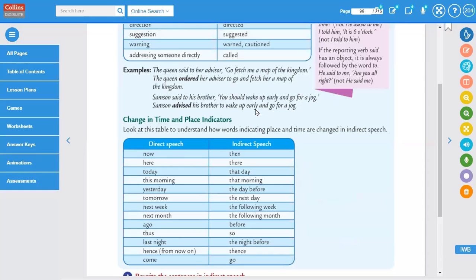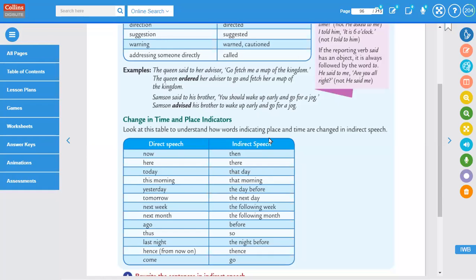Okay. So change in time and place indicators. Is my voice still choppy? Am I still glitching? Ma'am, now okay. Okay.